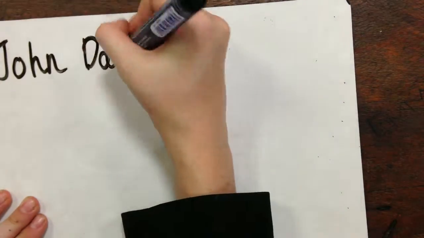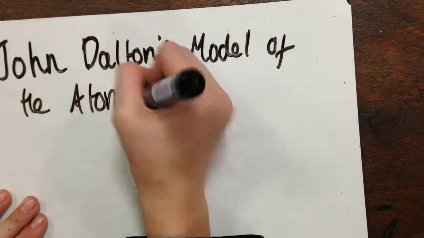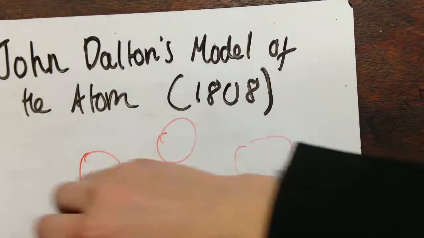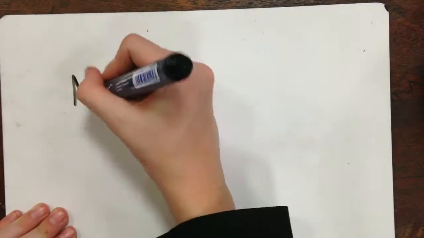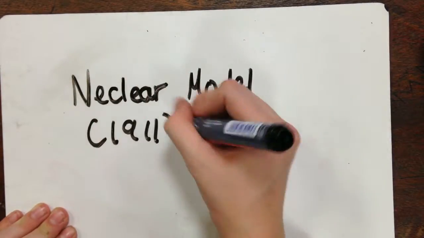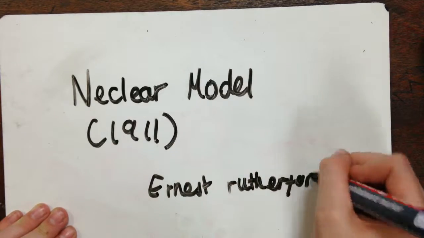Then a scientist named John Dalton, almost 2 millennia later, created the first ever symbol for an atom. He also discovered that atoms could combine together into what he named molecules and compounds, which he also created symbols for.